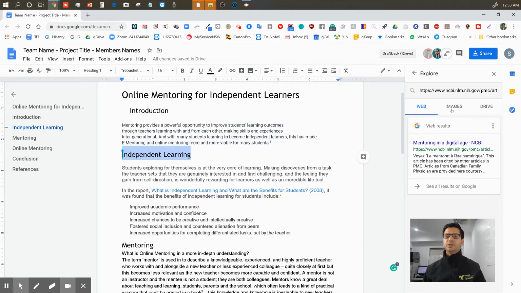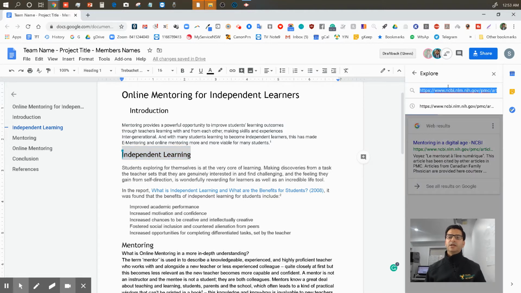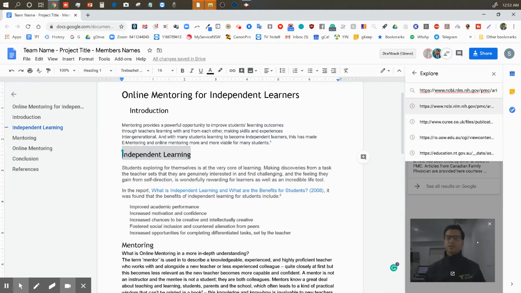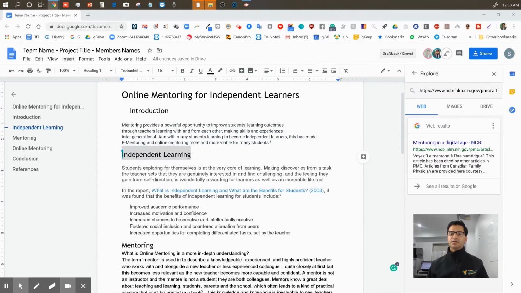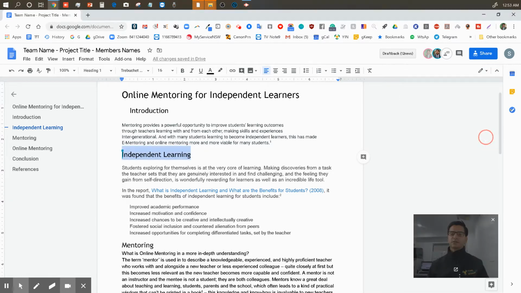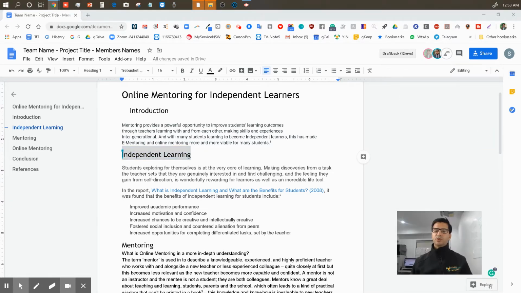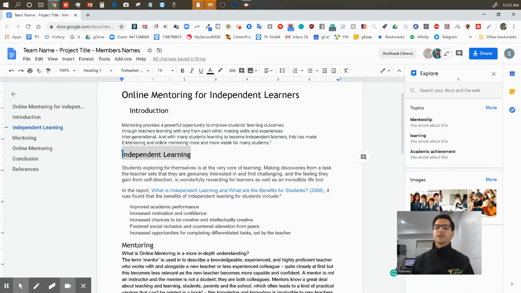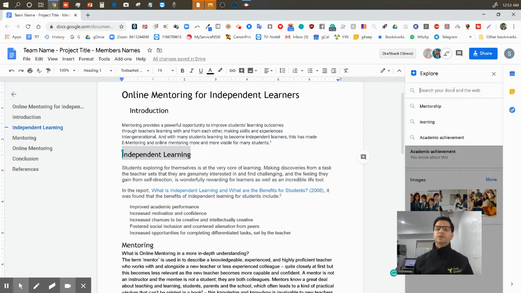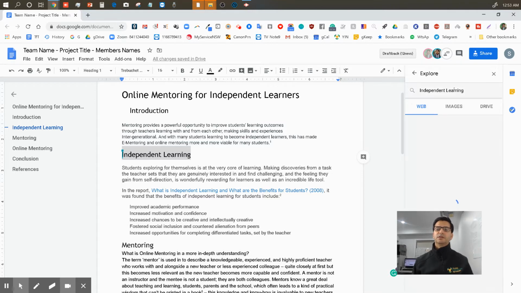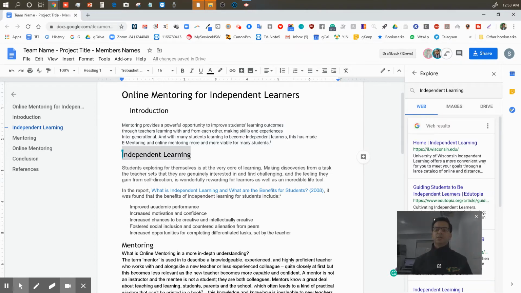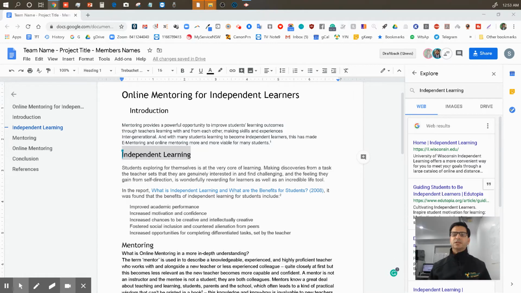And how do we do this? We search again. How do we get this Explore? It's right there. If you close it, you see there is a small area in the bottom right corner. It's called Explore. When you bring up Explore, you just search something. It's like a mini Google search in there.